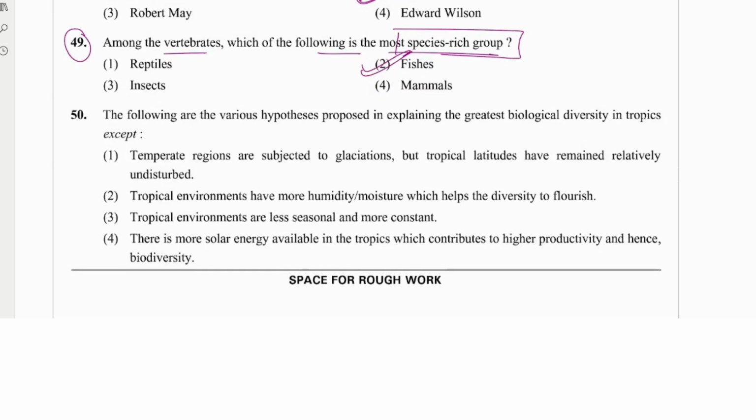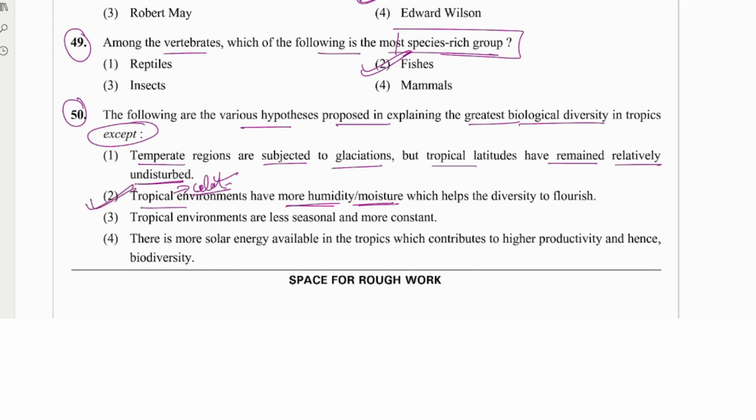The next and last question is 50. The following are various hypotheses proposed in the explanation of the greatest biological diversity in the tropics, except what? Here the temperate regions are subjected to glaciation, but tropical latitudes have remained relatively undisturbed. Okay, that is okay. And tropical environment has more humidity and moisture. We have seen that the tropics would be the cold environment, no? So they are saying here that it would be more humidity and moisture. So because of that, we will go with the second option.